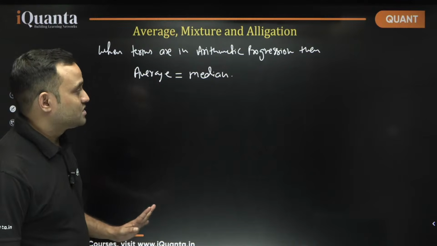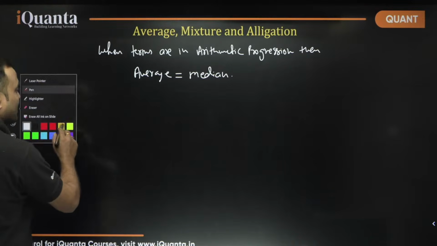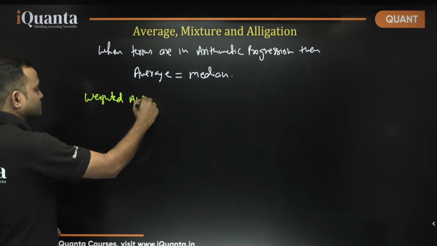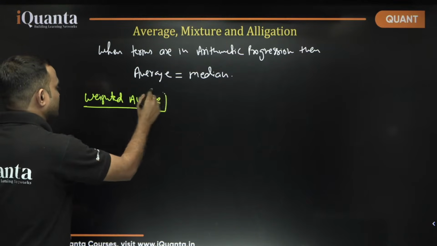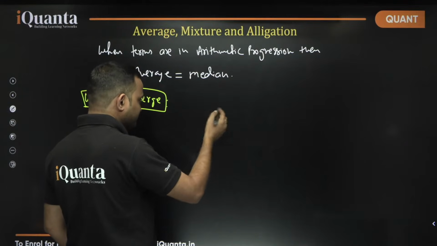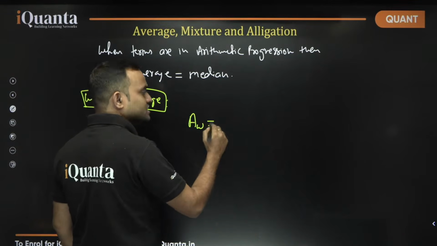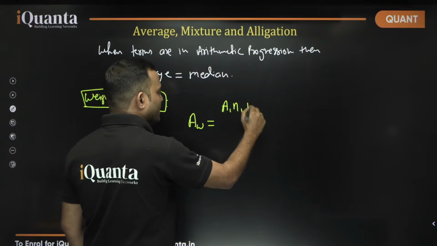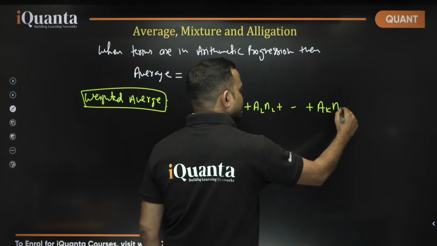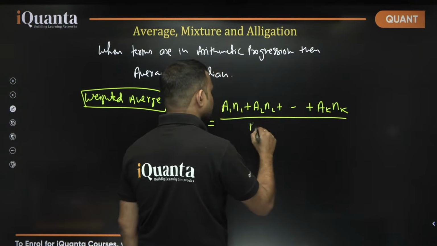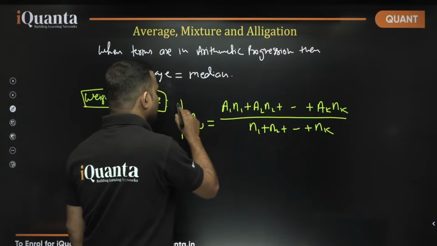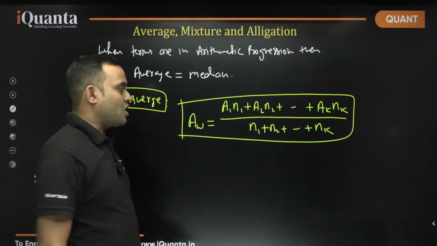This is average. Now if we talk about nothing but weighted average. So in case of weighted average, what do we know? Weighted average AW is equal to A1 into N1, A2 into N2 till AK into NK divided by N1 plus N2 till NK. This is the weighted average of K groups. How many groups? K groups.